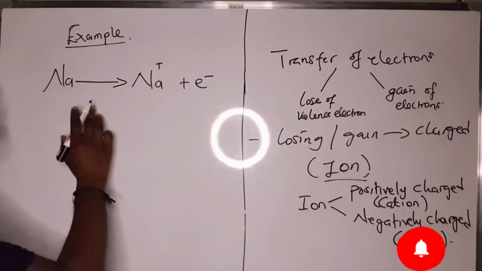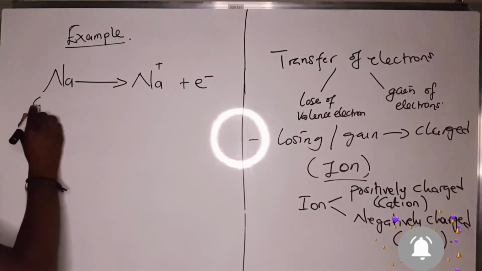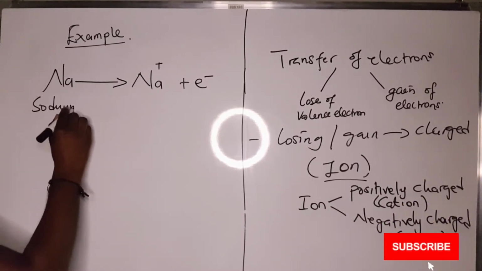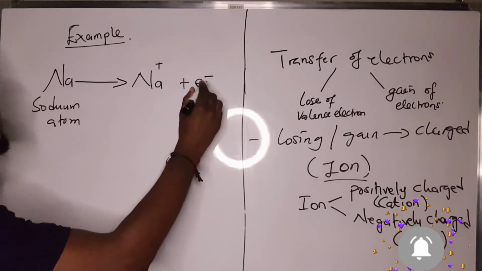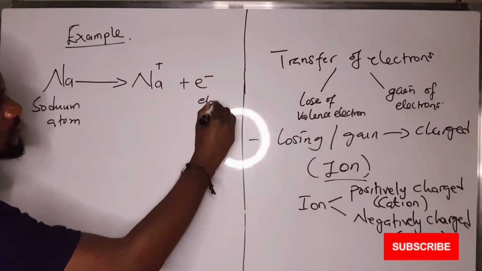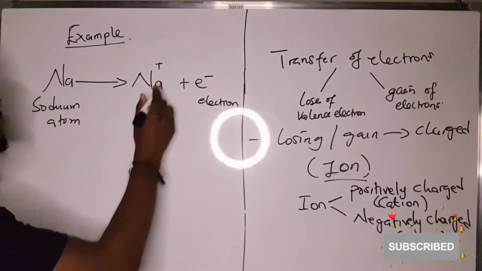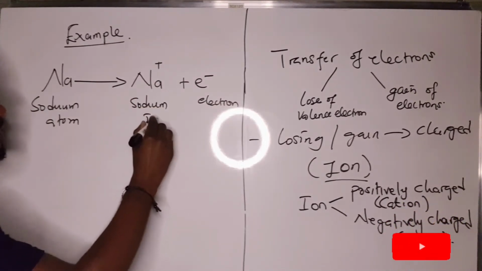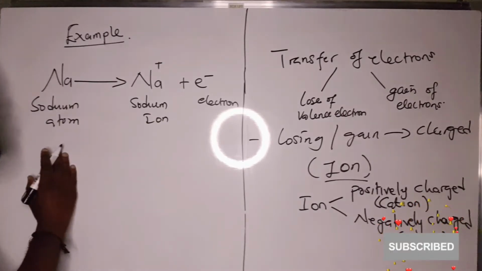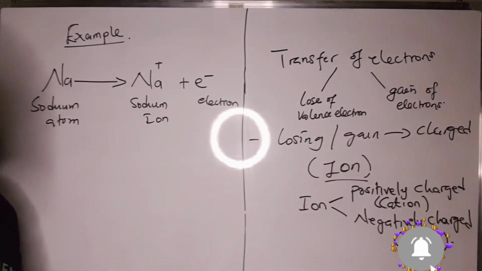This shows that the sodium atom has lost one electron in order to become a sodium ion, which is more stable as compared to the sodium atom.